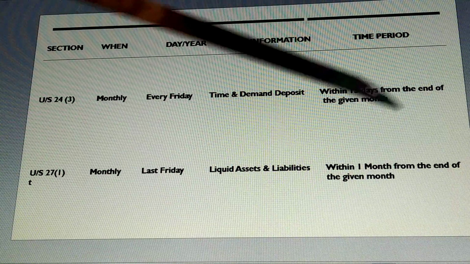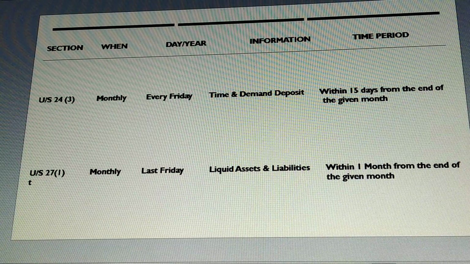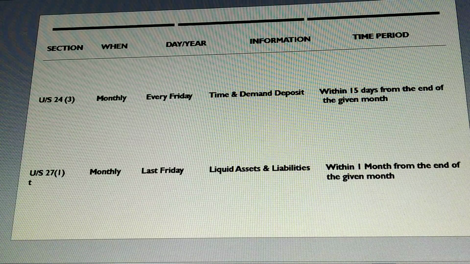Taking these points into consideration, we can frame the explanation for section 24(3).